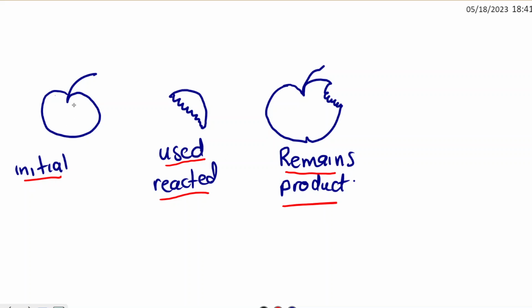If I ask you what the mass of the apple was initially, and I told you that what is remaining of the apple is 7 grams and what was consumed is 3 grams, you can simply say the grams of the apple initially is what was used plus what has remained.